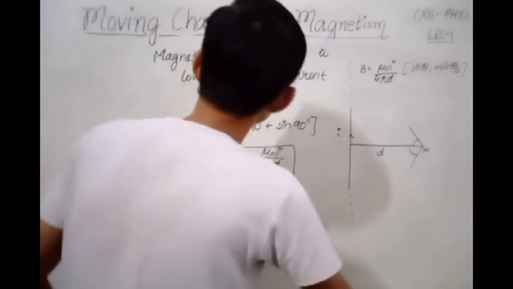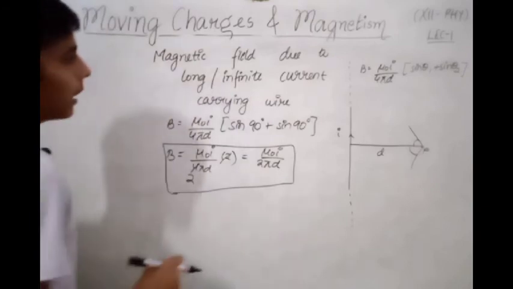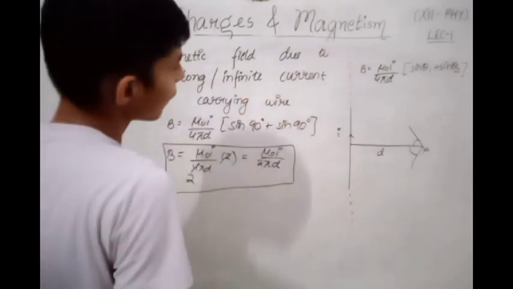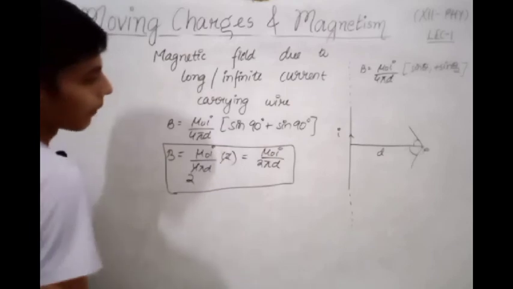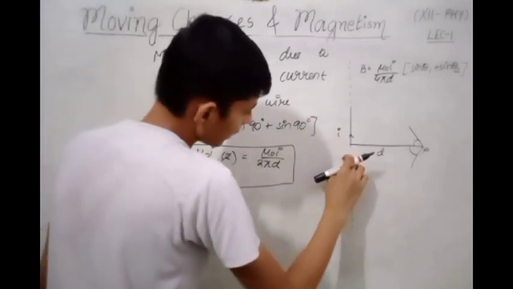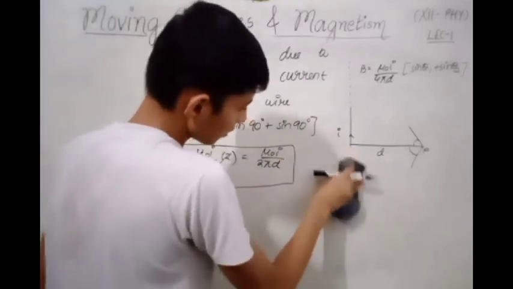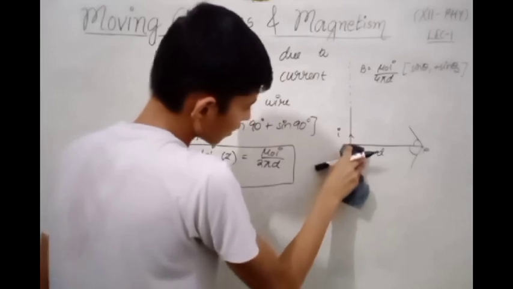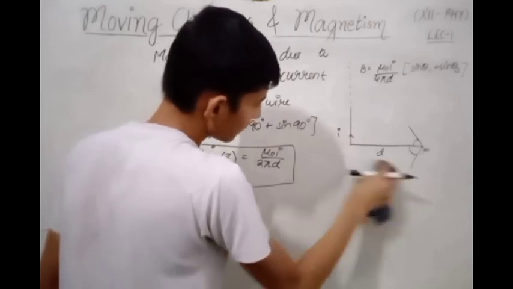Now suppose we are asked to find the magnetic field due to a semi-infinite wire. Semi-infinite wire means that the upper part is infinite and the lower part is finite.